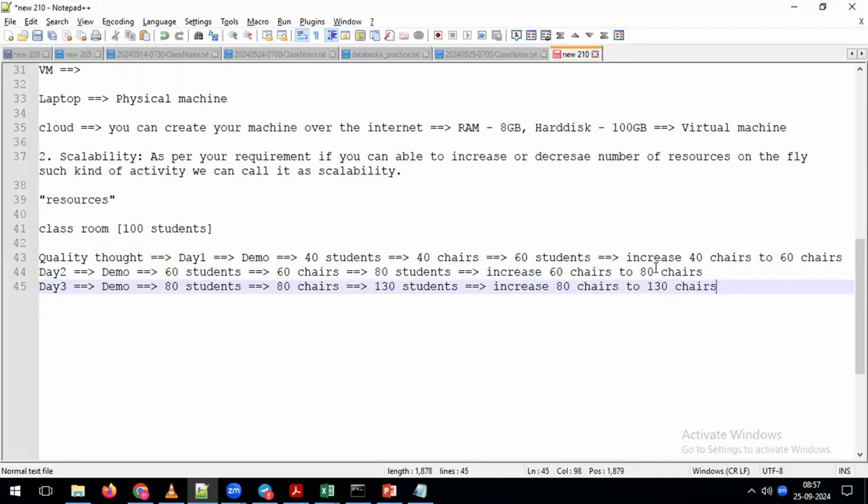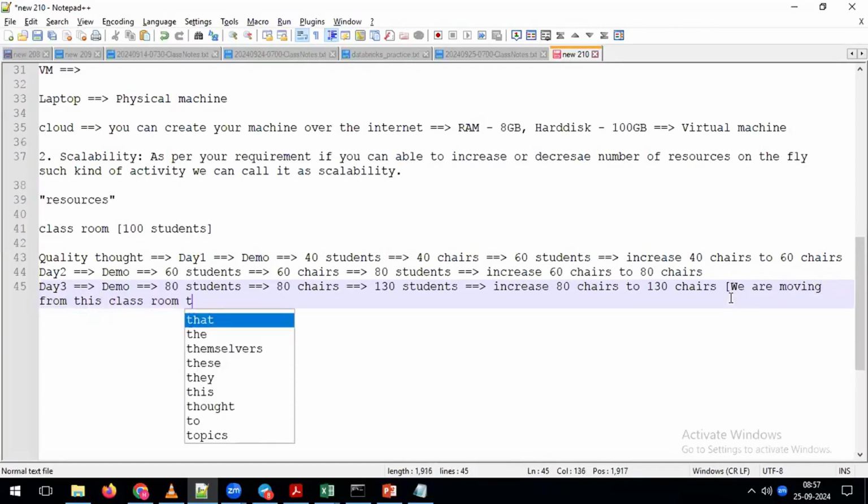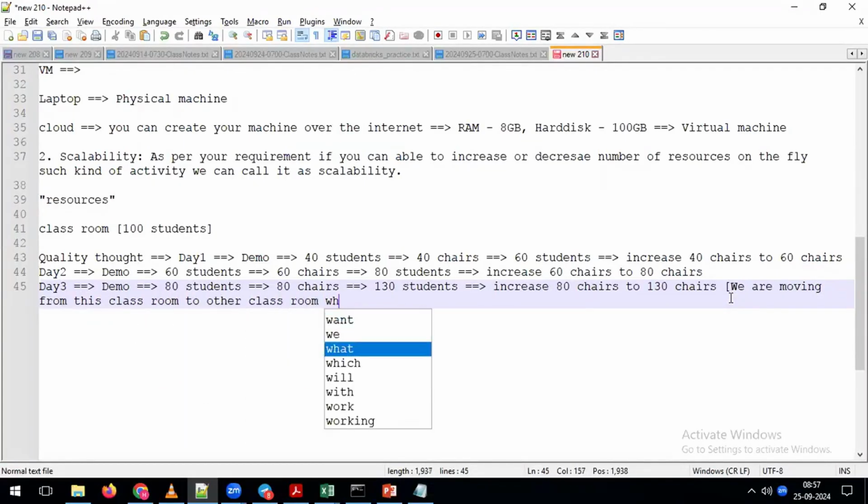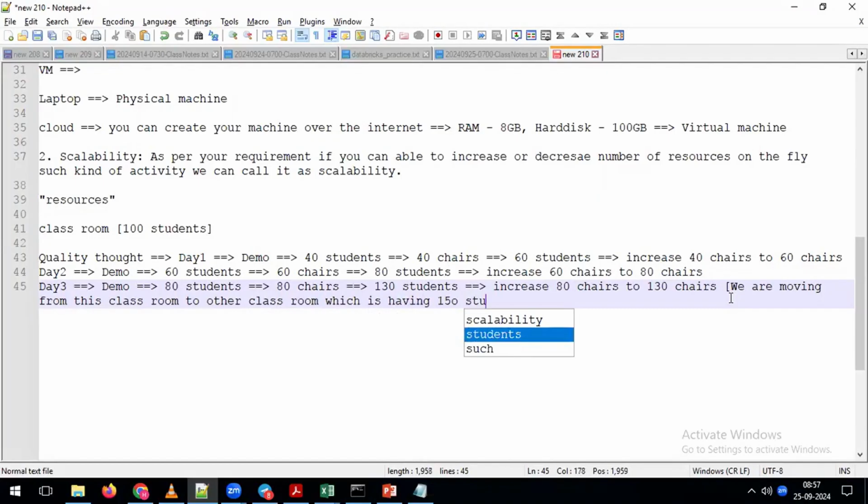No. This scenario is possible, and this scenario is also possible, because my classroom capacity is nothing but 100 students. For that reason, I can increase the number of chairs from 40 to 60 or 60 to 80. But to accommodate 130 students, can I increase the number of chairs from 80 to 130? Is it possible? Obviously, it is not possible. For that reason, what we are going to do here is move from this classroom to another classroom, which has, for example, 150 students capacity.